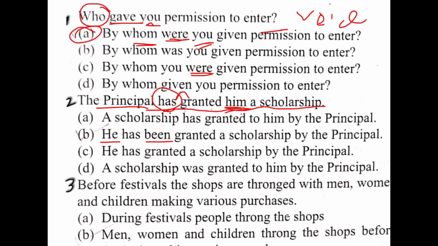He has been granted a scholarship by the principal. Principal is the subject in the active voice. In the passive voice you have to write principal at the end of the sentence, and here it becomes the object. And by, a preposition, is used in the sentence. So your right option is: he has been granted a scholarship by the principal.